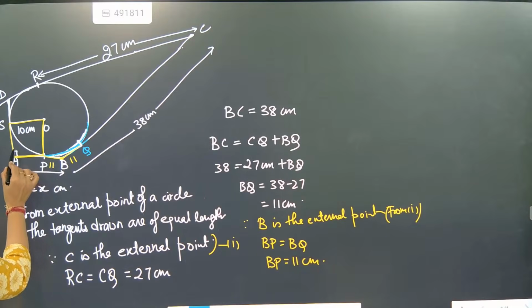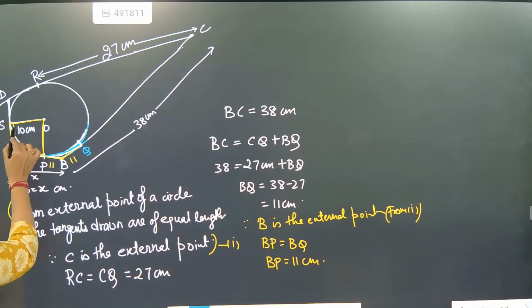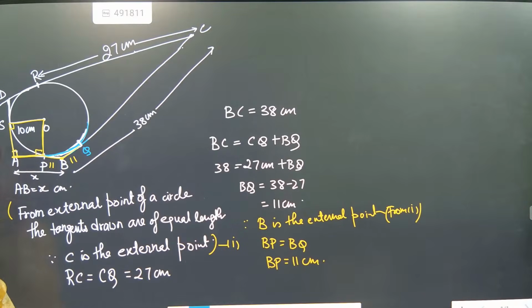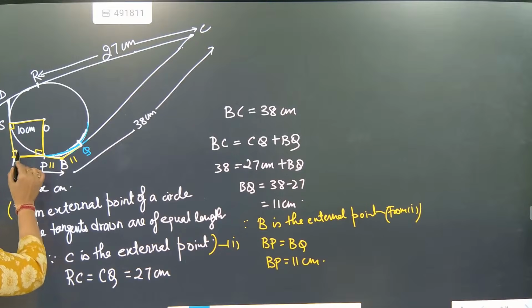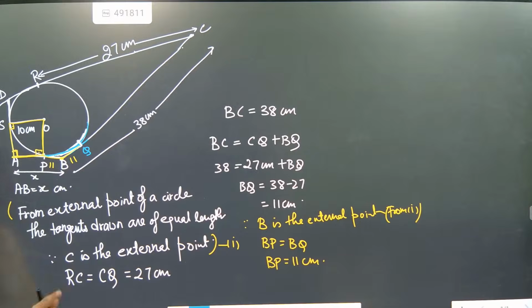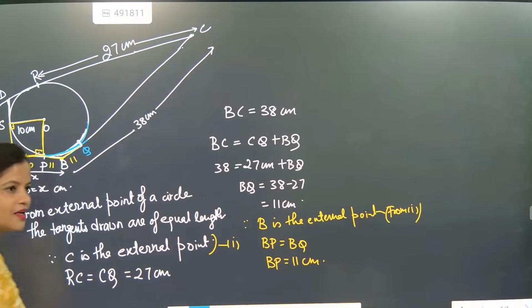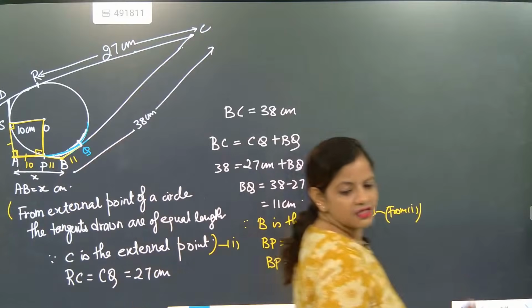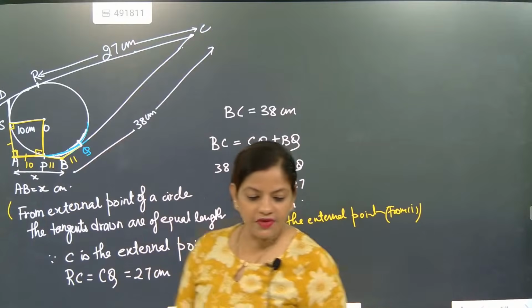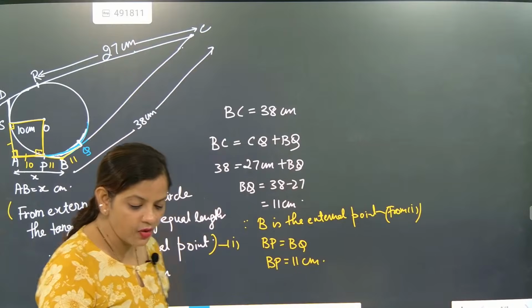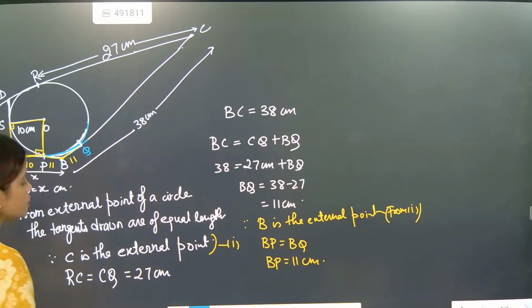How? We know one thing. Radius and tangents are perpendicular. This is also perpendicular, 90 degree, now? And here it is exactly, this is 90 degree, this is 90 degree, then this is also coming as 90 degree. This side is equal to this side. Correct now? So this is what? This is a square. So this side will become 10. Got it? Easily done now? See, you need to understand, very good. So you need to understand what tricks we can use to solve the question.